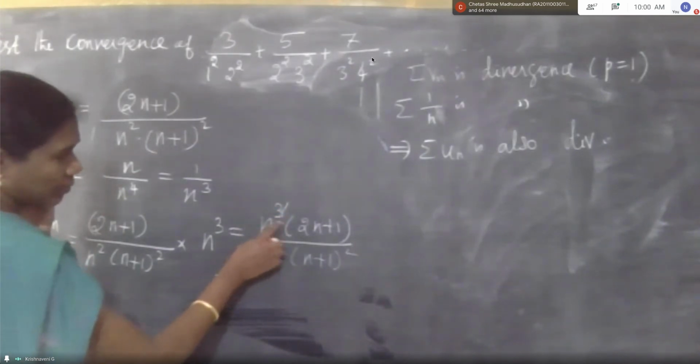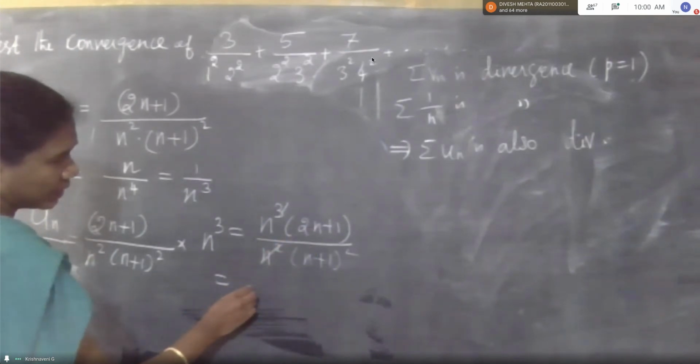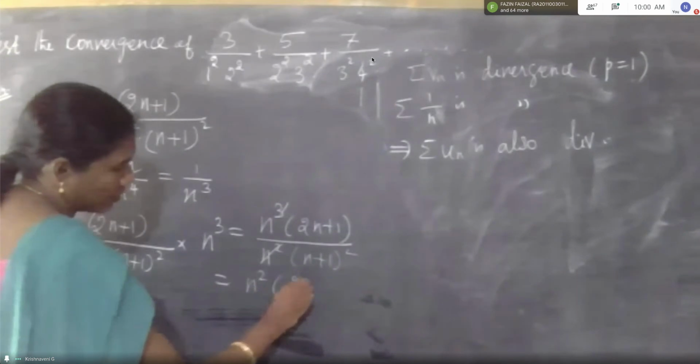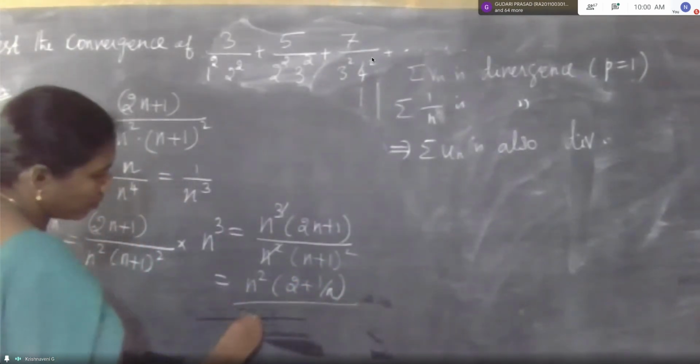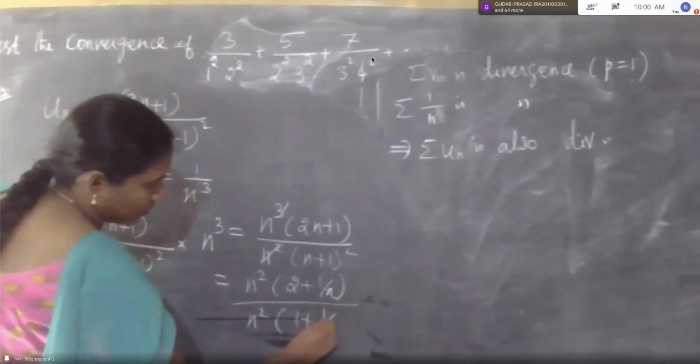From this take common n, and it would be n square into 2 plus 1 by n. In the denominator also taking outside common n square, 1 plus 1 by n whole square.